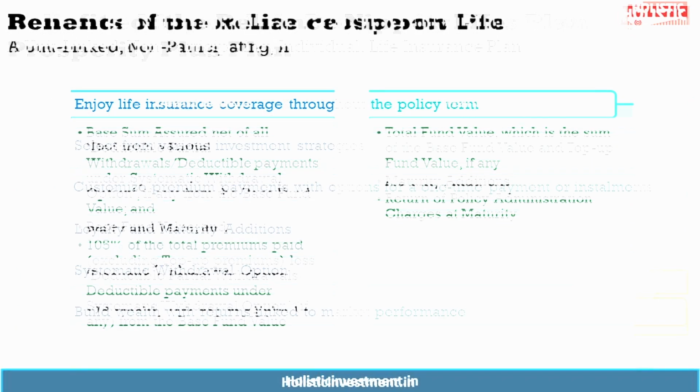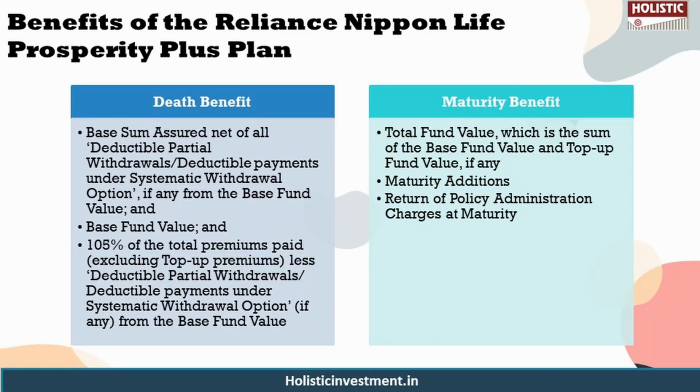Now let's move on to understanding the benefits available under this plan. First, let us take a look at the death benefit. In the unfortunate event of death of the policyholder, the nominee shall receive either of these three options, whichever is highest at the time of death, that will be given as the death benefit to the nominee. Now the maturity benefit will be the aggregate of these three values mentioned on the screen. You will have the option to receive your maturity benefit as a lump sum or as a structured payout using the settlement option. And you also have loyalty addition as a benefit in this policy.